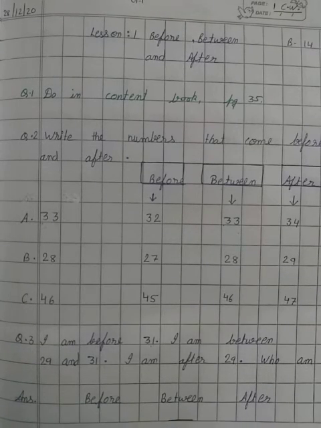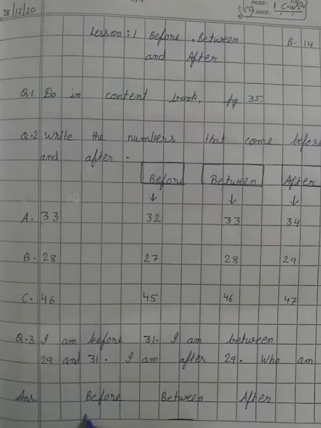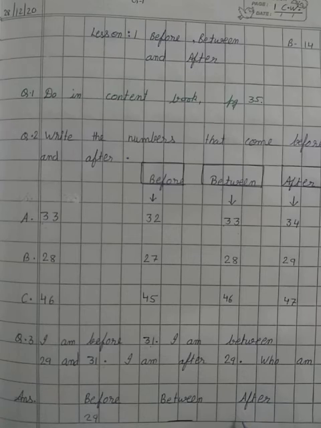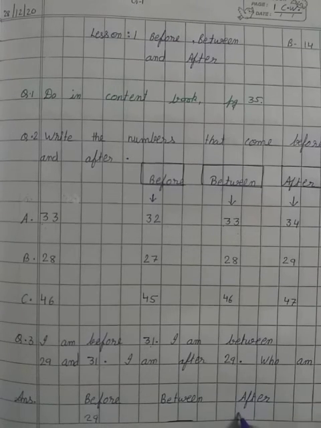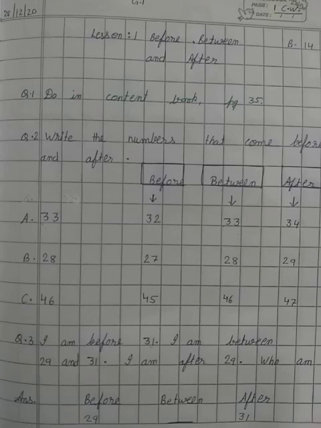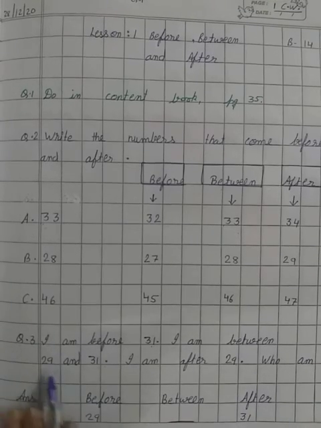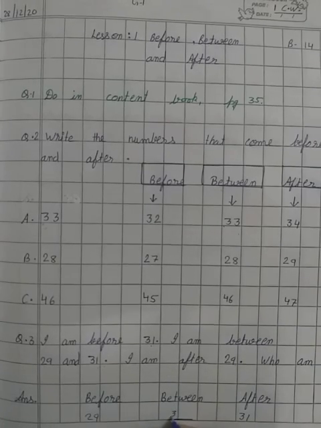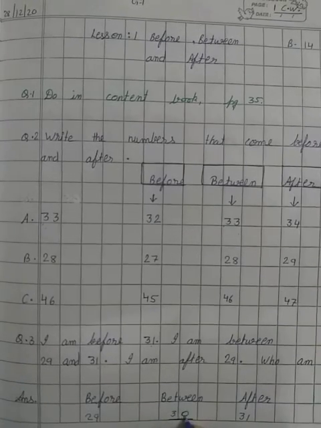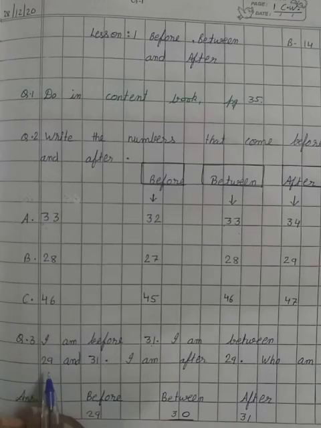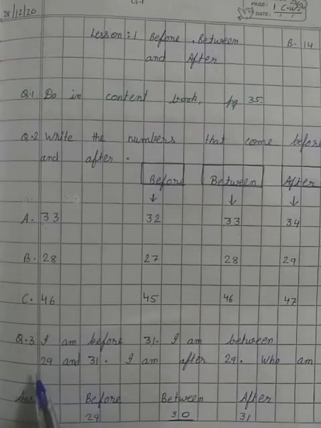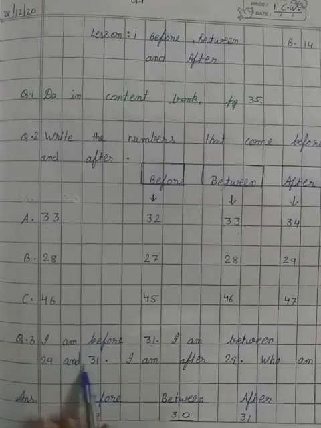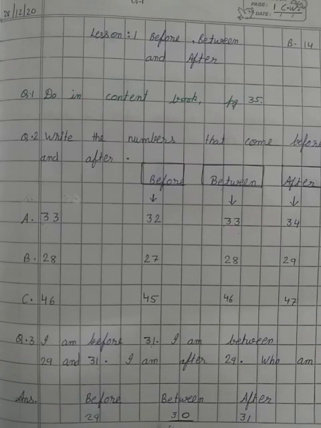Okay. And 29 we have here before. And after we have 31. What number will come between 29 and 31? Yes, the number 30 will come between 29 and 31. I am between 29 and 31. And what number will come between? Yes, 30 will come.